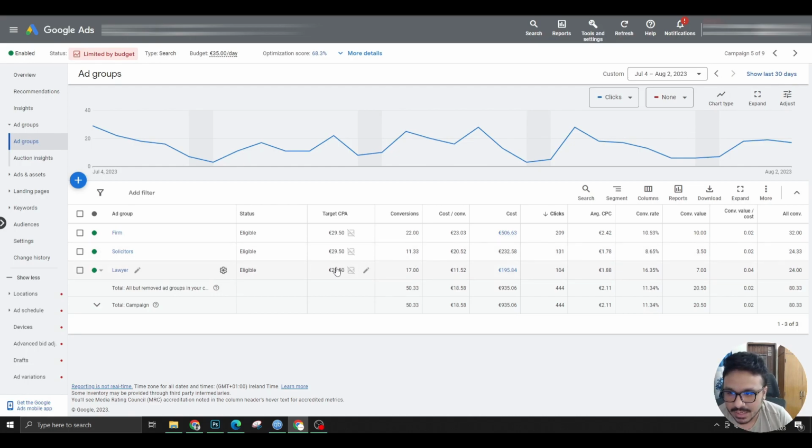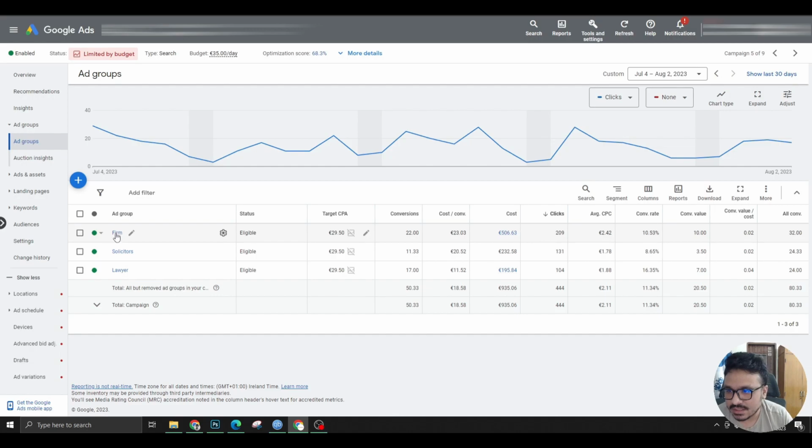The lawyer ad group has the same target CPA, but it's spending 11.52, which is a crazy amount. So it got 17 conversions with fewer clicks. That's why the conversion rate is also really great in that, like 16. We actually consider anything above 15 to be a good conversion rate.